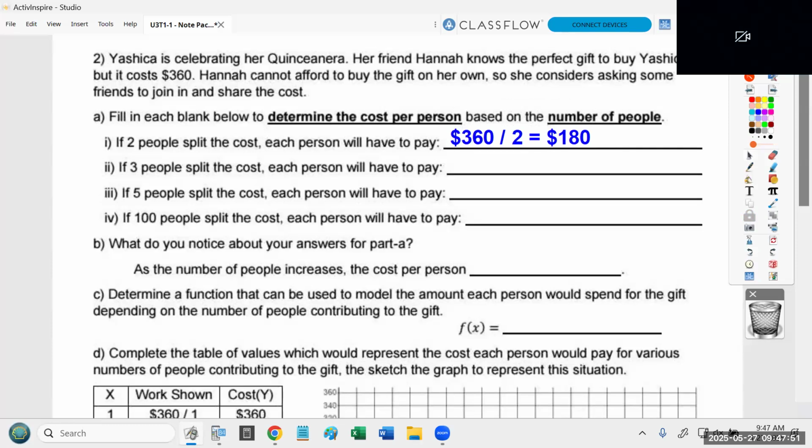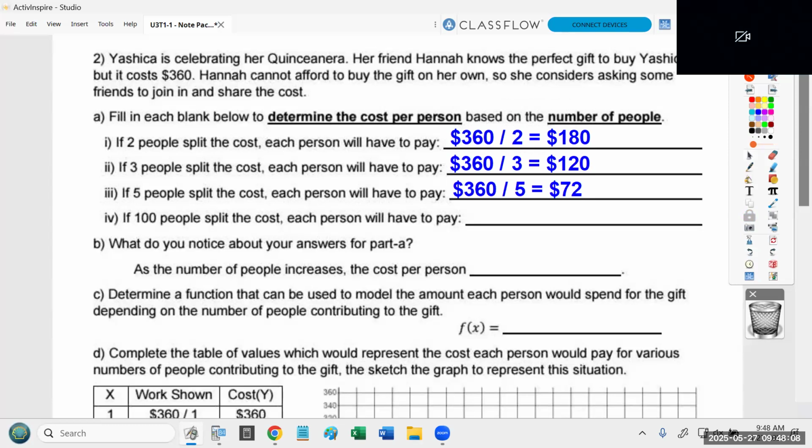How about if 3 people split the cost? 120. Again, if you just do 360 divided by 3. How about if 5 people split the cost? 72. Notice there's a pattern here. We keep doing 360 divided by, 360 divided by, 360 divided by.